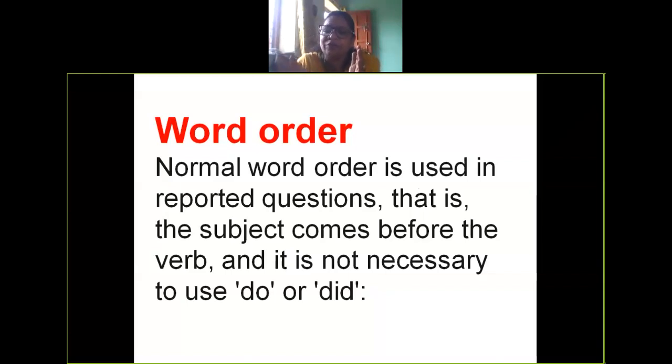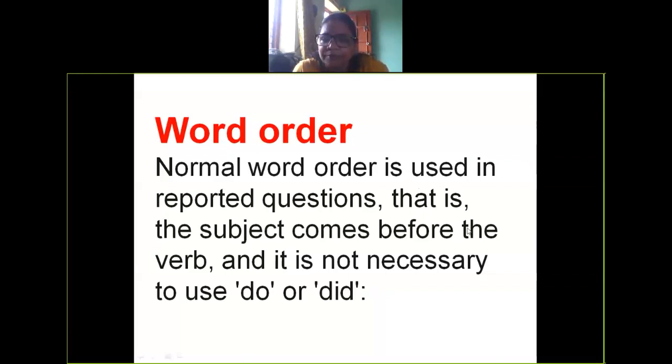Otherwise, if the verb is first and the subject comes later, it is going to be an interrogative sentence. So when we change an interrogative sentence into indirect speech, the order of the words changes. The subject comes first and the verb comes after that.